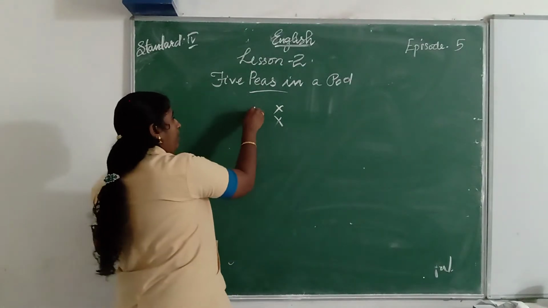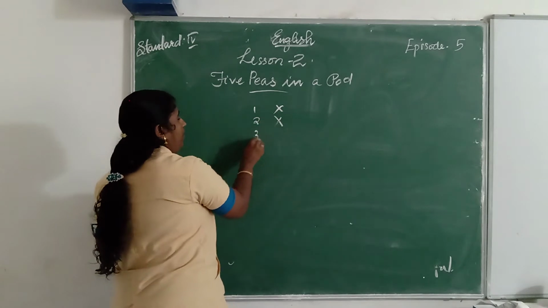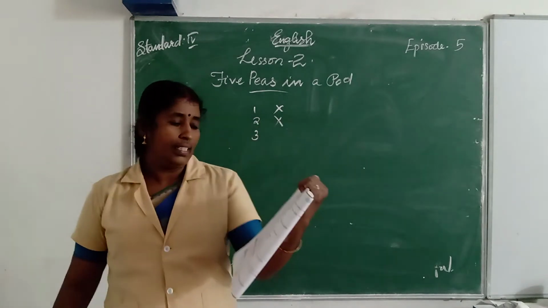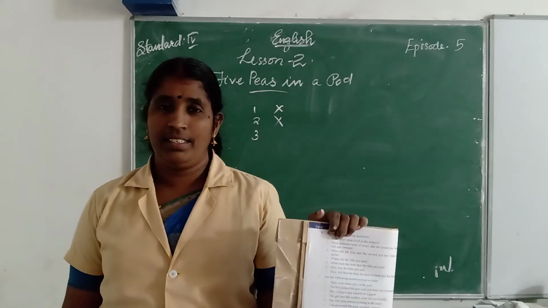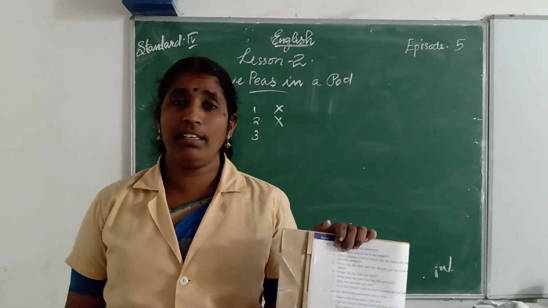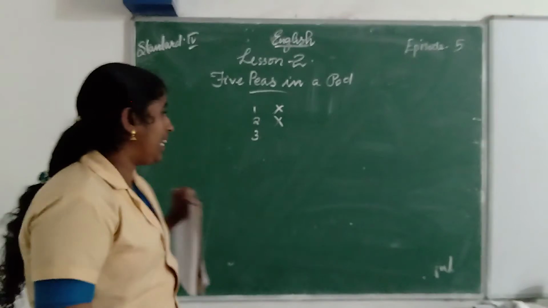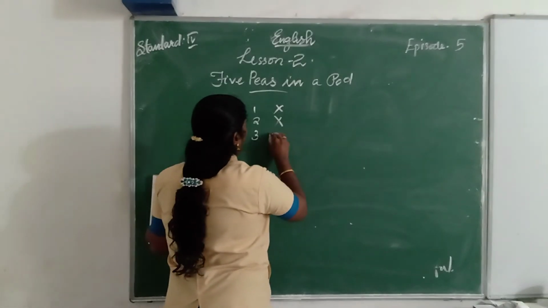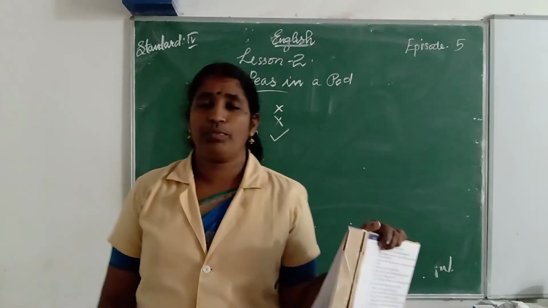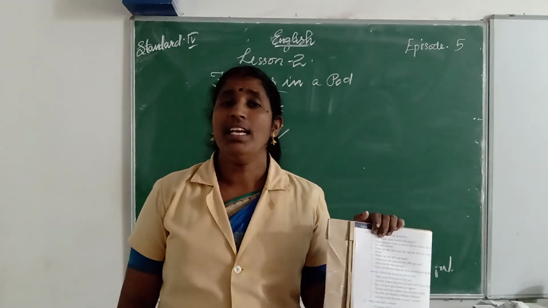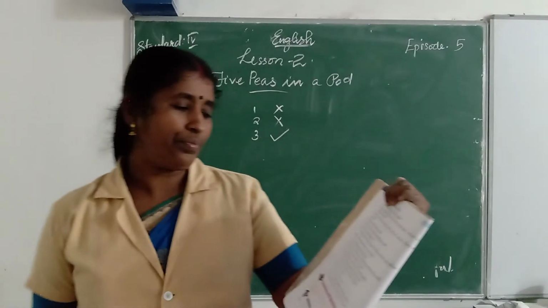This is the first one. This is the second one. Then which is the third one? Third sentence: The youngest pea landed on a garret. Is it a correct statement? Yes, it is a correct statement. So we put a tick mark near the third sentence.